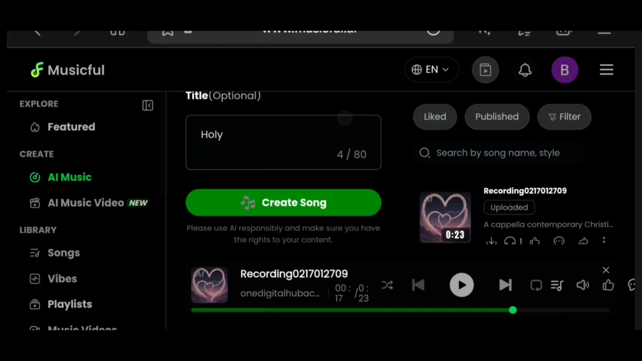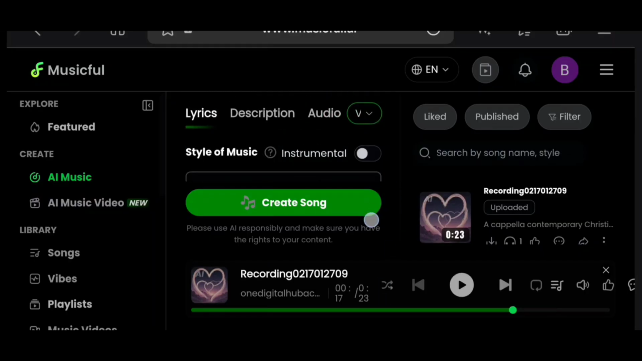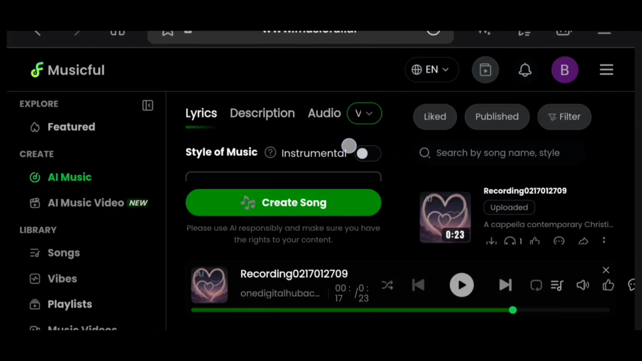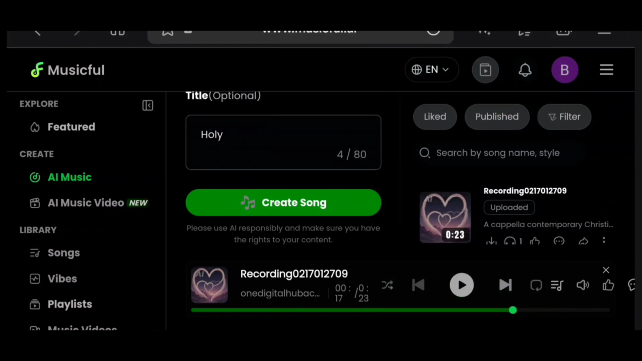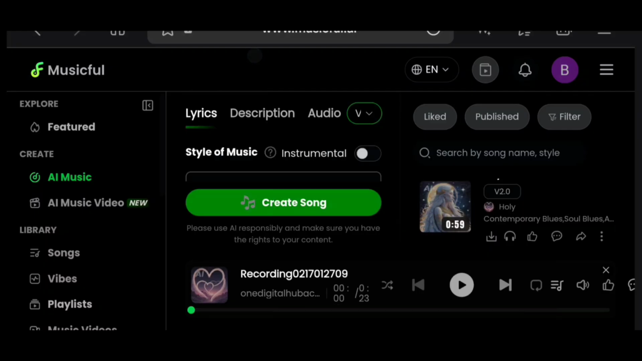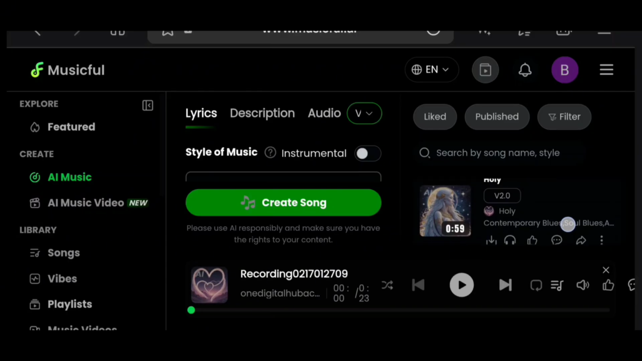For my title, I just wrote holy. So now we have everything all set up. For the version, I'm still choosing this latest version. And then I'm going to click on generate. So let's wait and see what it's going to give us. Okay, sound is ready.